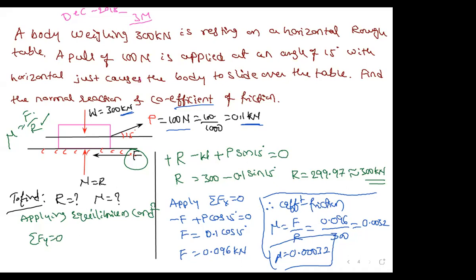Roll number 17, 31, 40, 43, 44. Okay, absent numbers 17, 31, 43, 44. These are the absent numbers.